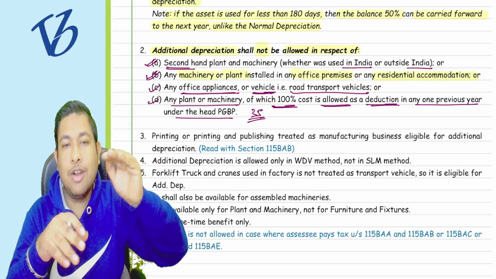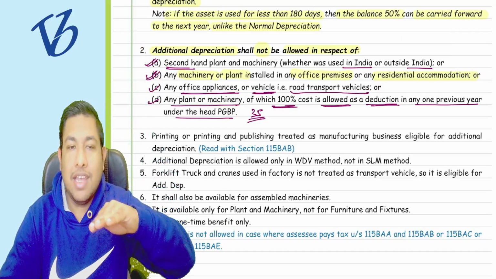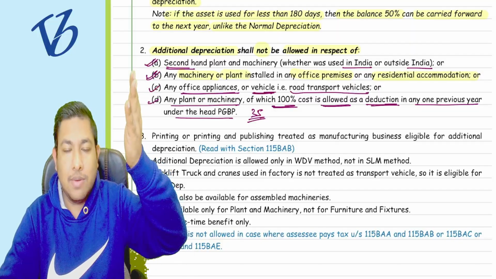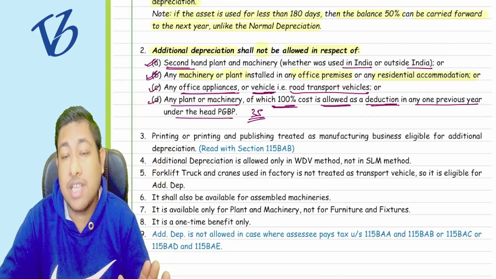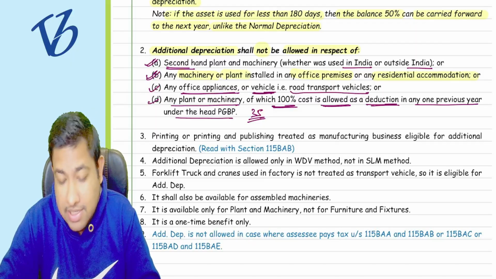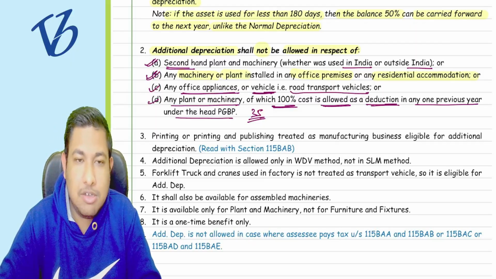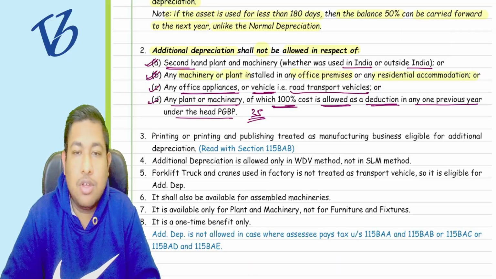Depreciation will not be allowed now over and above the cost. You already got the cost as a deduction, so we are not going to allow more over and above. So this is what it is saying: if you are getting 100% of the cost allowed under any other section of this particular chapter, the PGBP, then additional depreciation is not allowed.